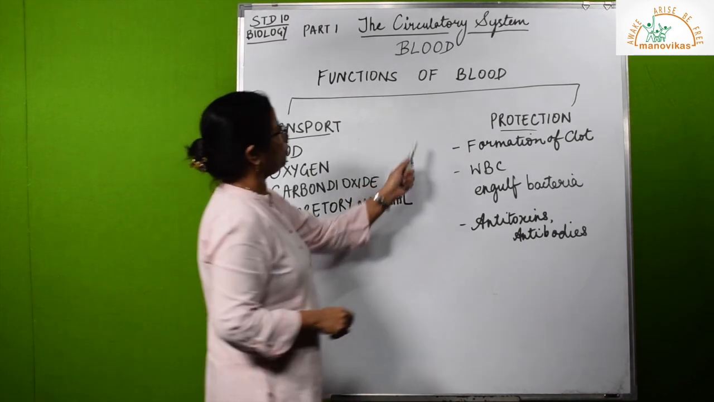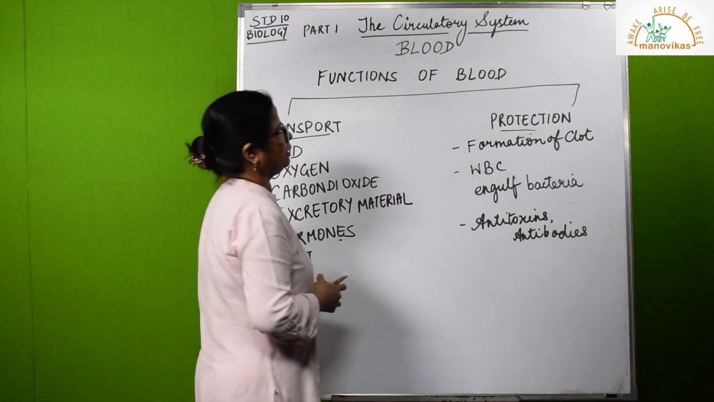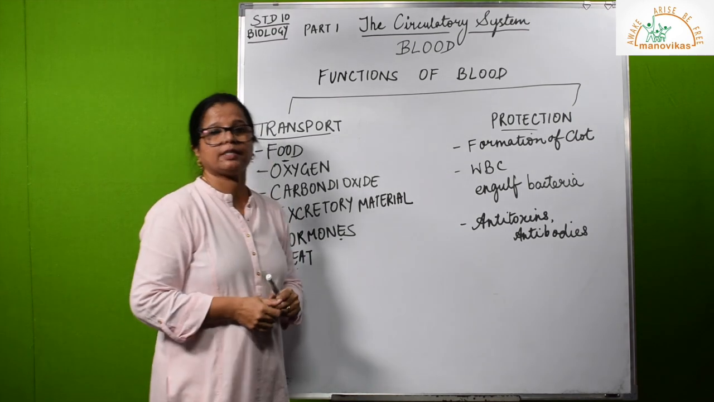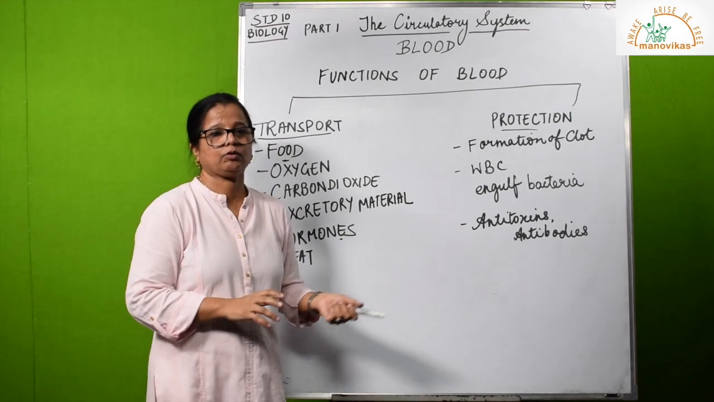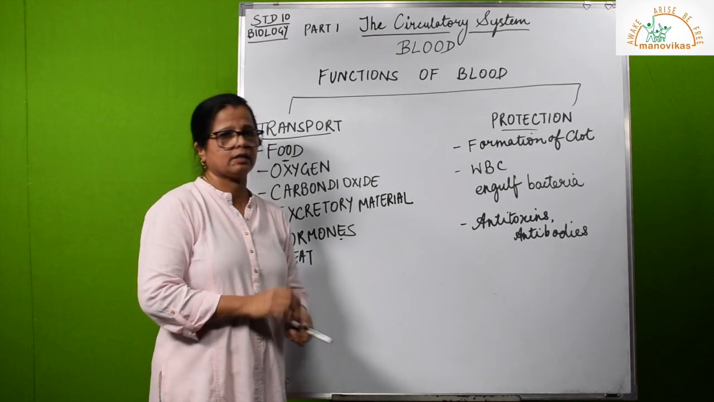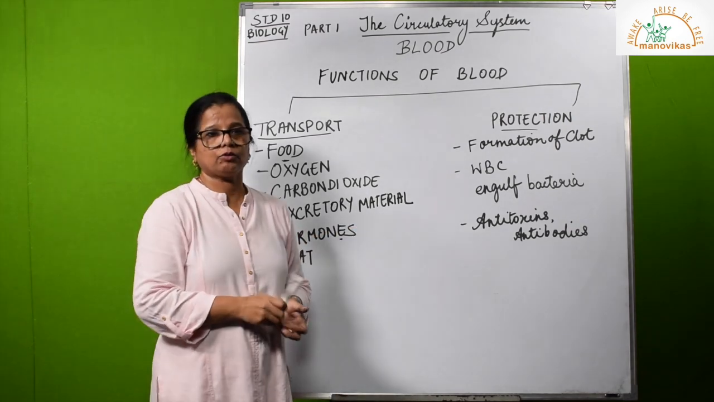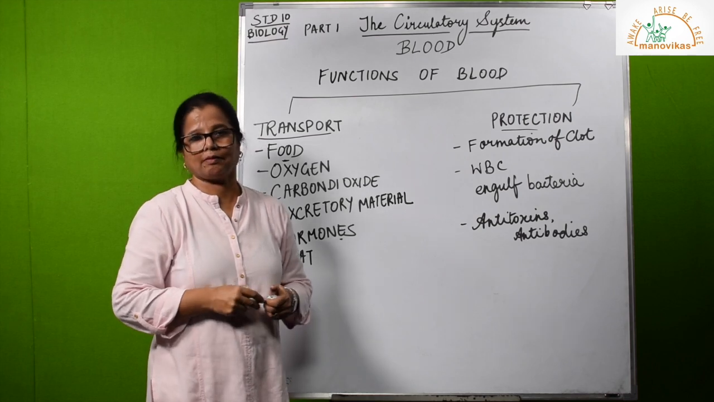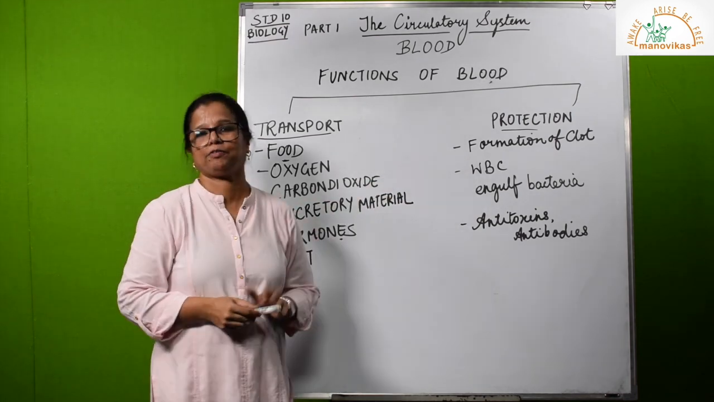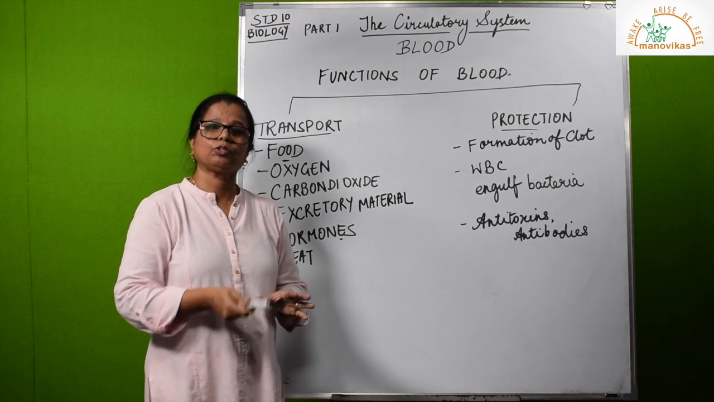Now let us study how the blood protects the body. Formation of clot. Suppose there is an injury somewhere on the body, somebody has got hurt, it will bleed from that part. So after a while the bleeding stops. How does it stop? Because a clot has been formed there. The purpose of this clot is to stop the bleeding.